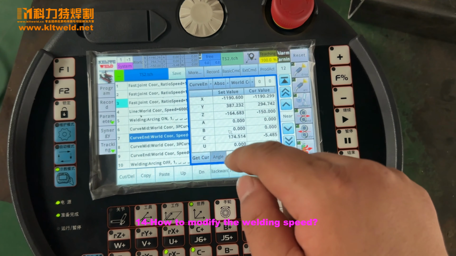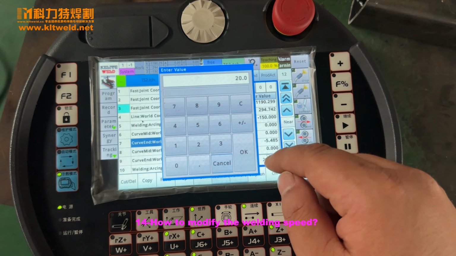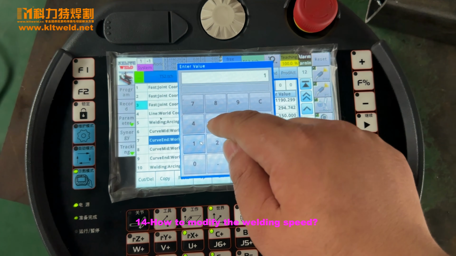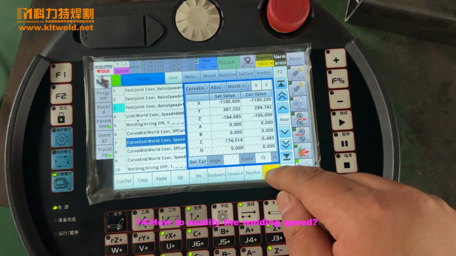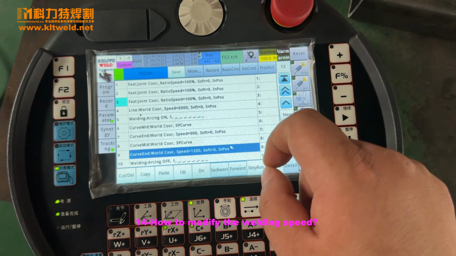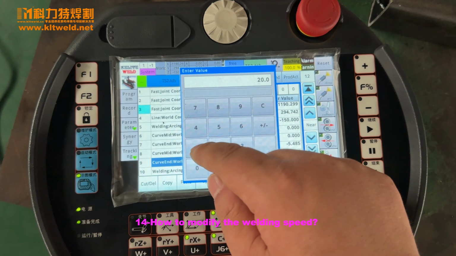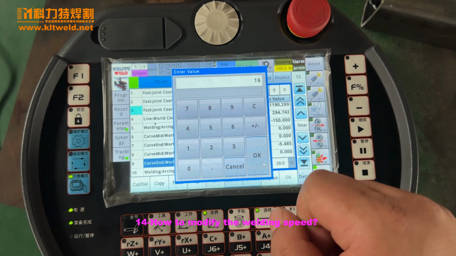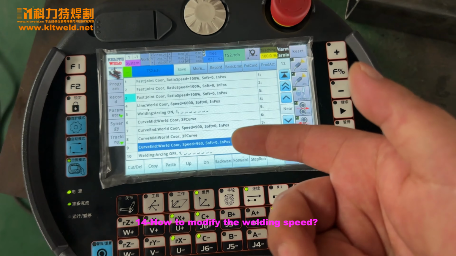How to change the speed? We only change the speed to here. If we want to change the 15, please OK. We can also change it, right? Here is change it, so 16. We can also change it, right?